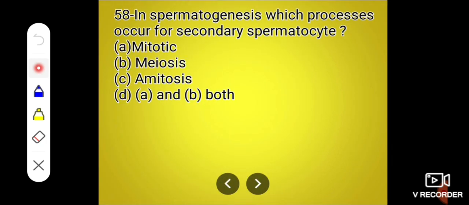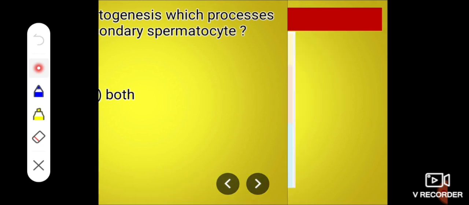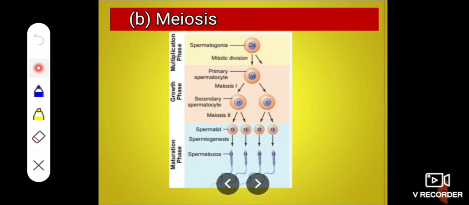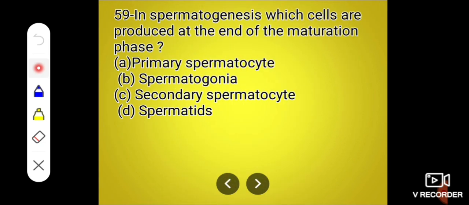Next, in spermatogenesis, which process occurs for the secondary spermatocyte? That is meiosis. Here, the secondary spermatocytes are produced after meiosis. In spermatogenesis, which cells are produced at the end of the maturation phase?